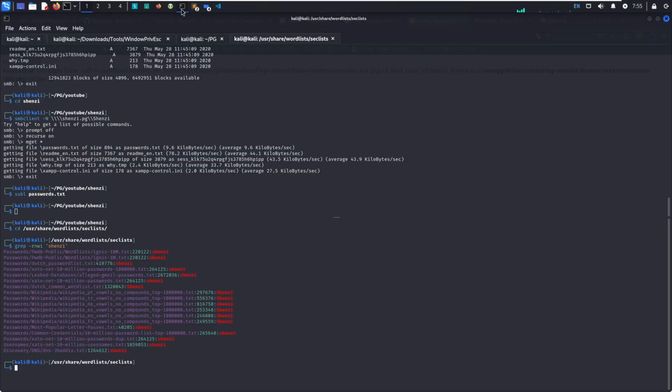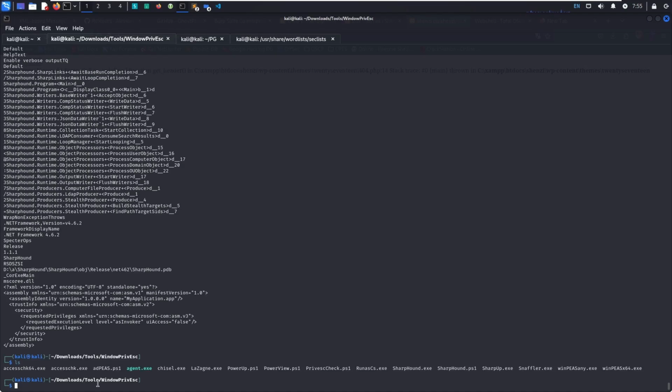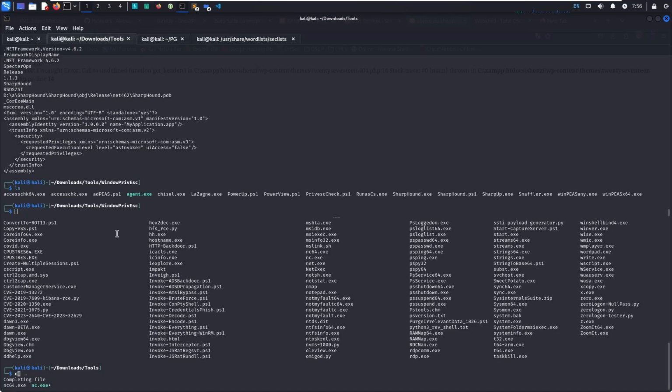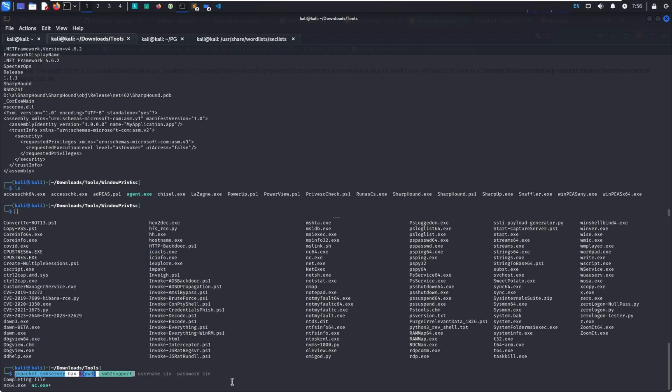Now we need to figure out how we can get a shell from using this web shell. So what we can do is use netcat directly from our Kali machine. I have netcat in this directory, so I'm going to start an SMB share here.